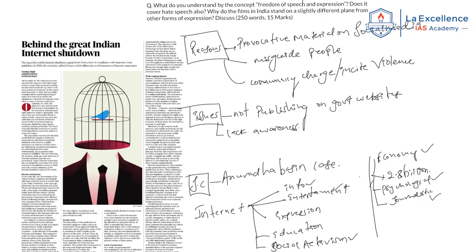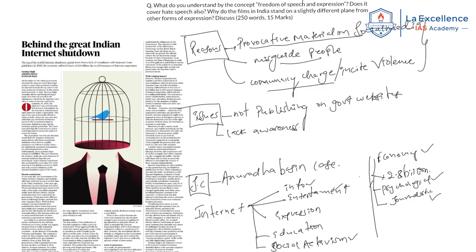Now, it is being said that when any communal clashes or conflict happen in a region, the increasing use of the internet will lead to the spread of provocative material on social media. This may incite violence because there is no proper authentication of information. Rumors spread, people are misguided with misinformation, and this leads to mobilization of people and incitement of violence. Now, this is an issue. That's why the government is giving this reason.